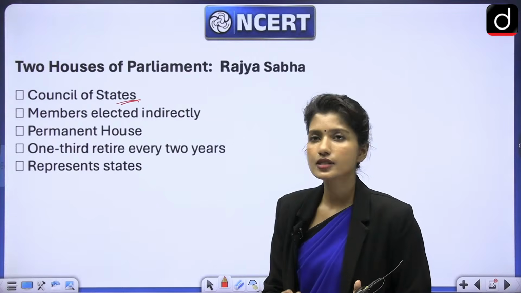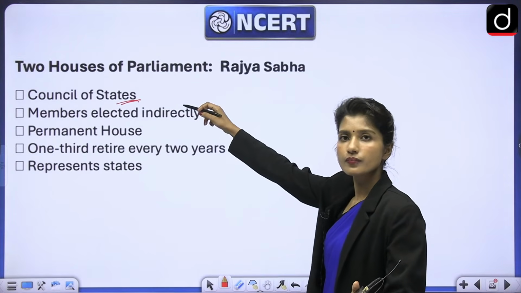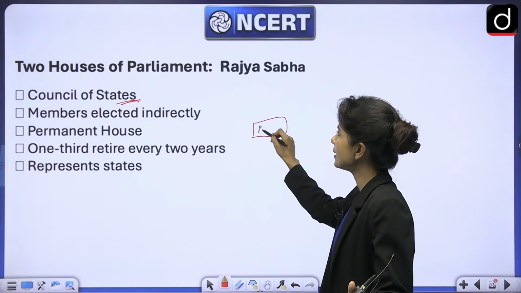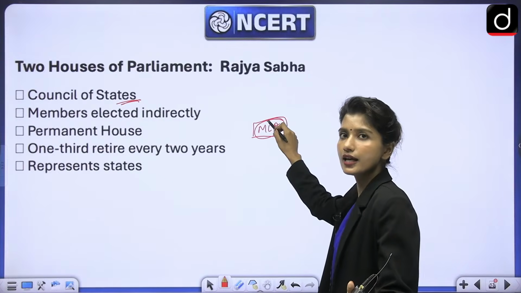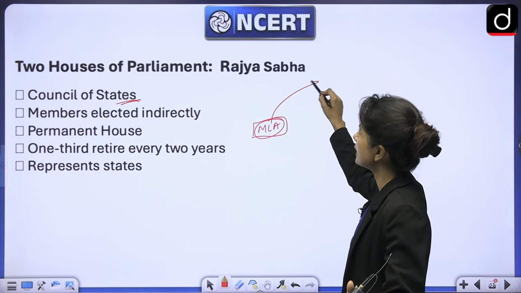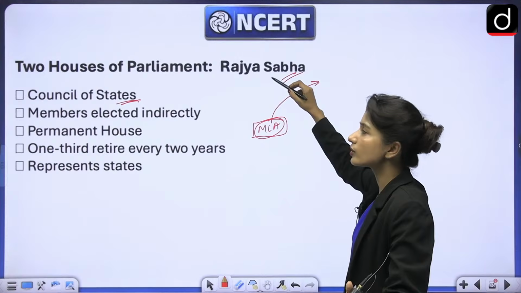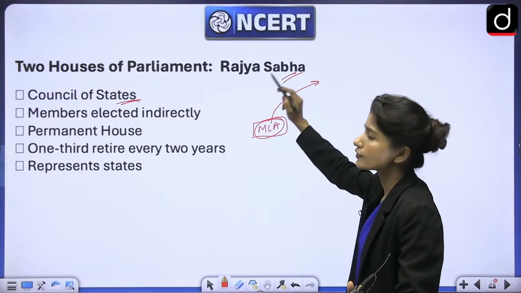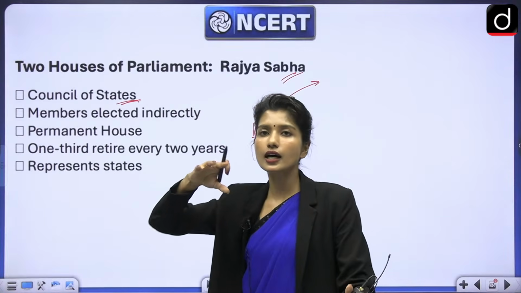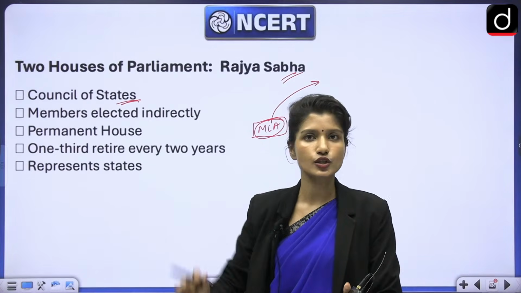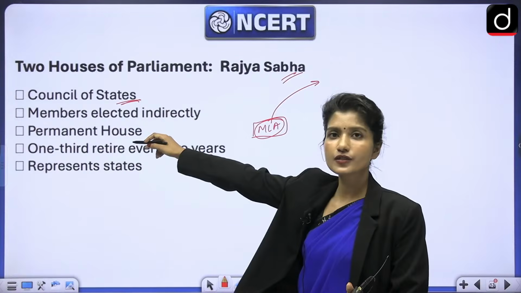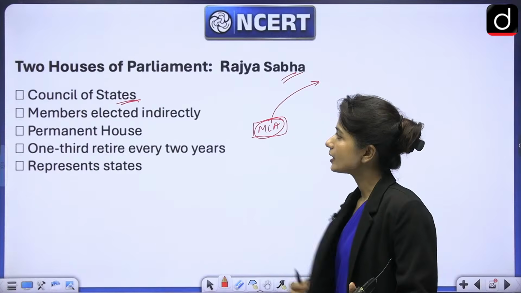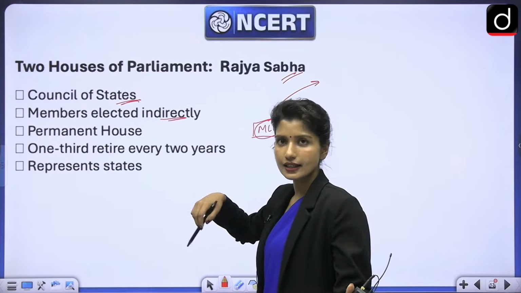So usually what happens is people elect members of Lok Sabha directly. Then people also elect MLAs, members of Legislative Assembly, and these members of Legislative Assembly elect Rajya Sabha members. So Rajya Sabha members are indirectly elected members, and these are representatives of states. These show that we are going to include states also in the decision making. So Rajya Sabha is called Council of States because it is representative of states and union territories, right? And like I told you, the members are indirectly elected, and this is a permanent house.